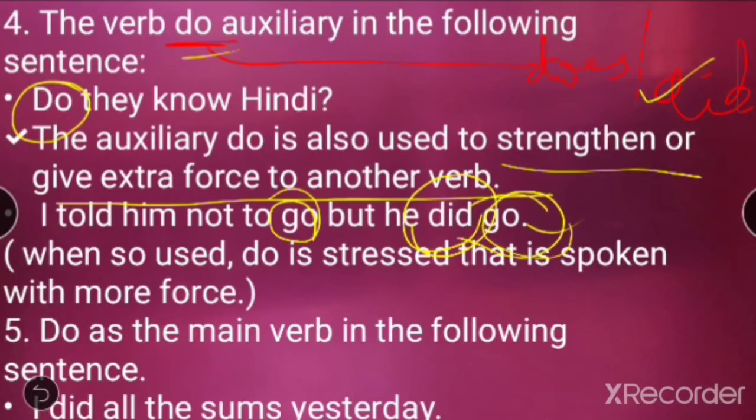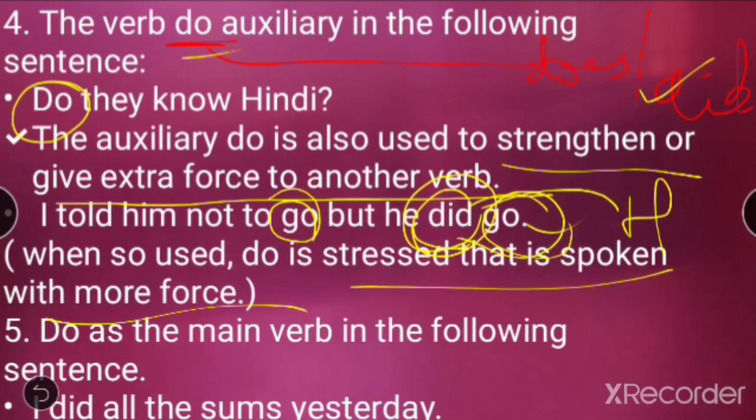When used so, do is stressed, that is, spoken with more force. Even when you speak, you give force on the word did, right, to show that yes, that person, I told him not to go, but he went. So here you are giving force on going, expressing about going. So here did is used as a helping verb, and you're giving force even when you speak. I told him not to go, but he did go. This is the way you speak. So here we learned to use do as an auxiliary.